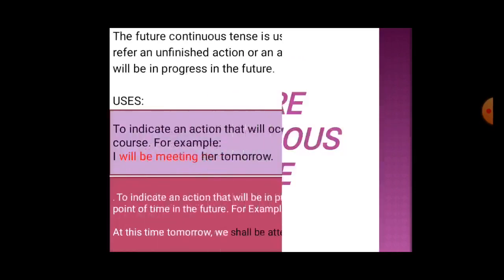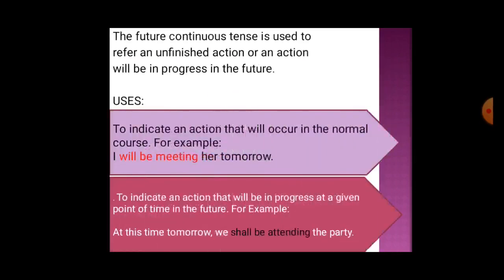So now we will take future continuous tense. The future continuous tense is used to refer to an unfinished action or an action that will be in progress in the future, and it is used to indicate an action that will occur in the normal course. For example, I will be meeting her tomorrow.